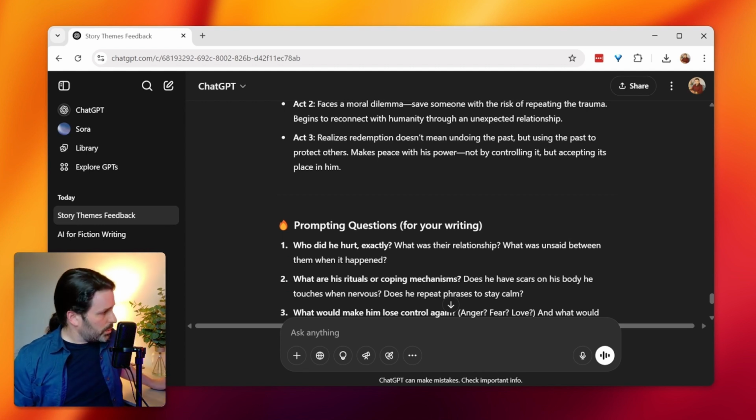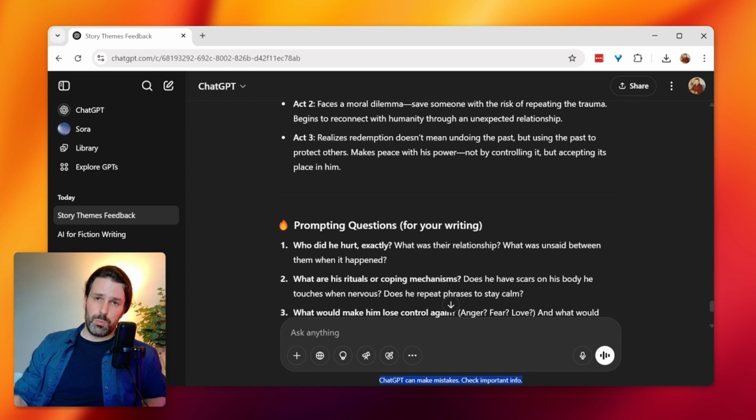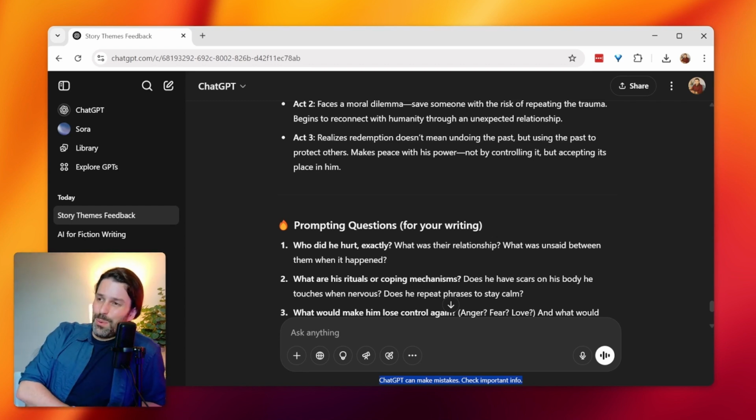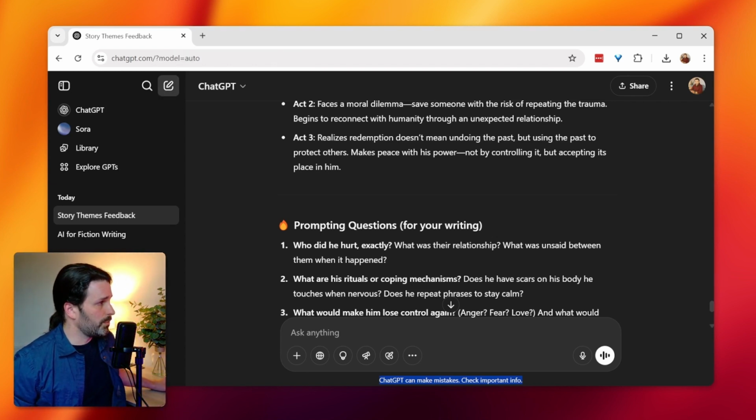As always, chat will say at the bottom it can make mistakes, check important info. Have it do the research for you instead of going to Google and spending 4 hours and maybe ending up on an FBI watch list, because the stuff that we authors research is just all over the place. You can also have chat go ahead and do that. So let's show you how that happens.